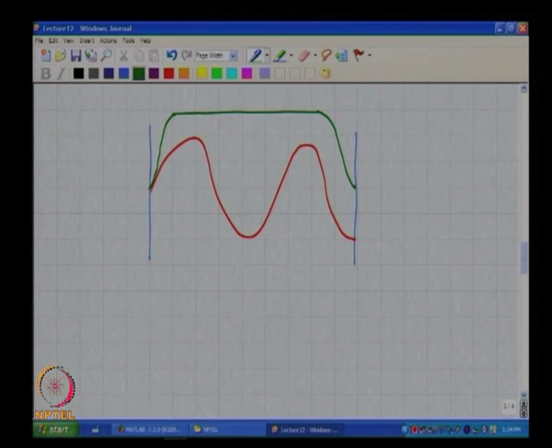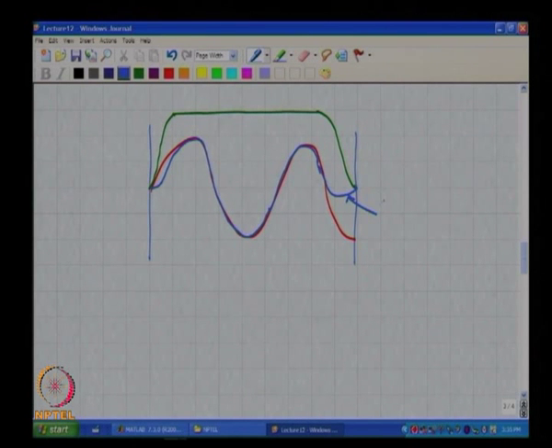Now, if you do this, what has happened to the resulting sequence? The resulting sequence looks like this. Okay. Does it make sense?